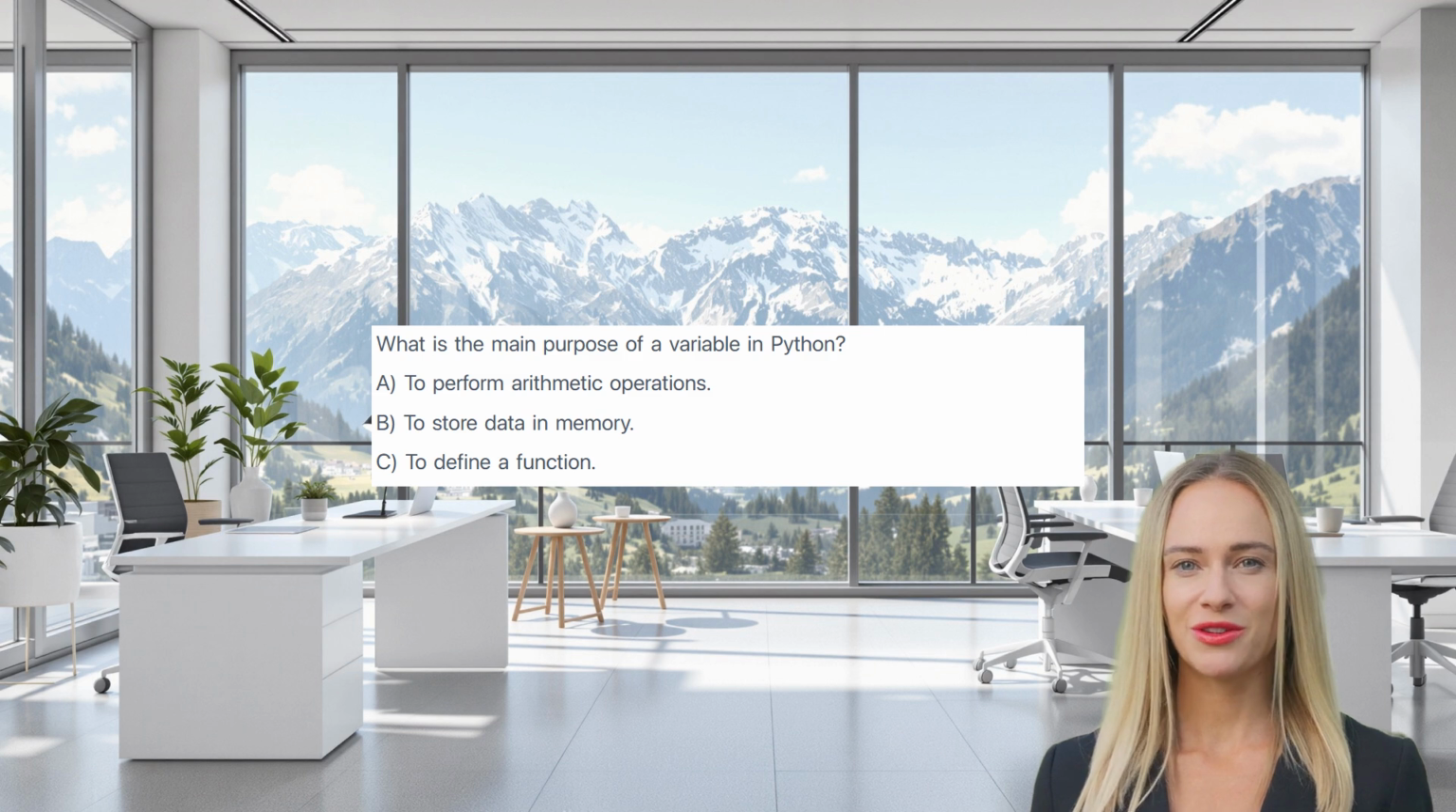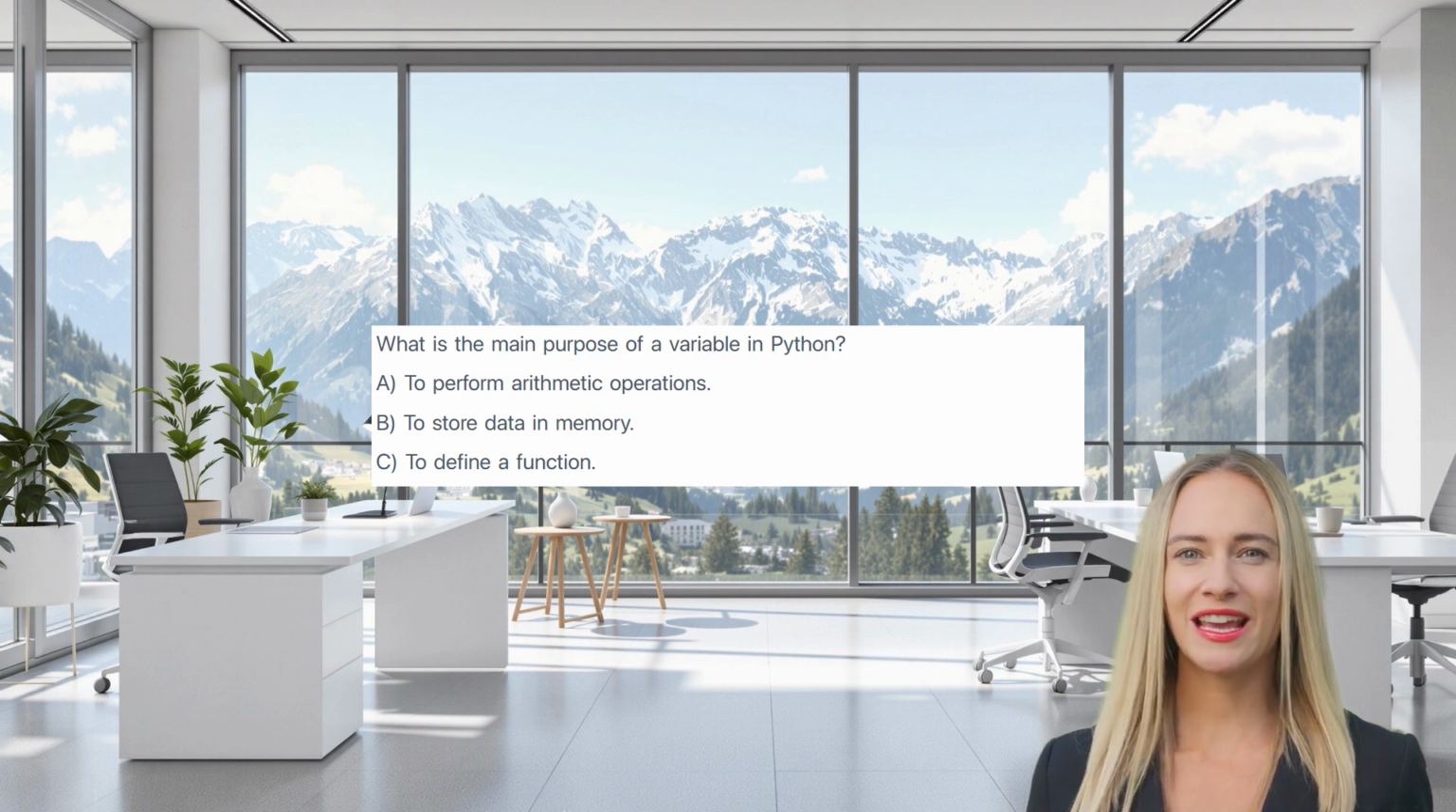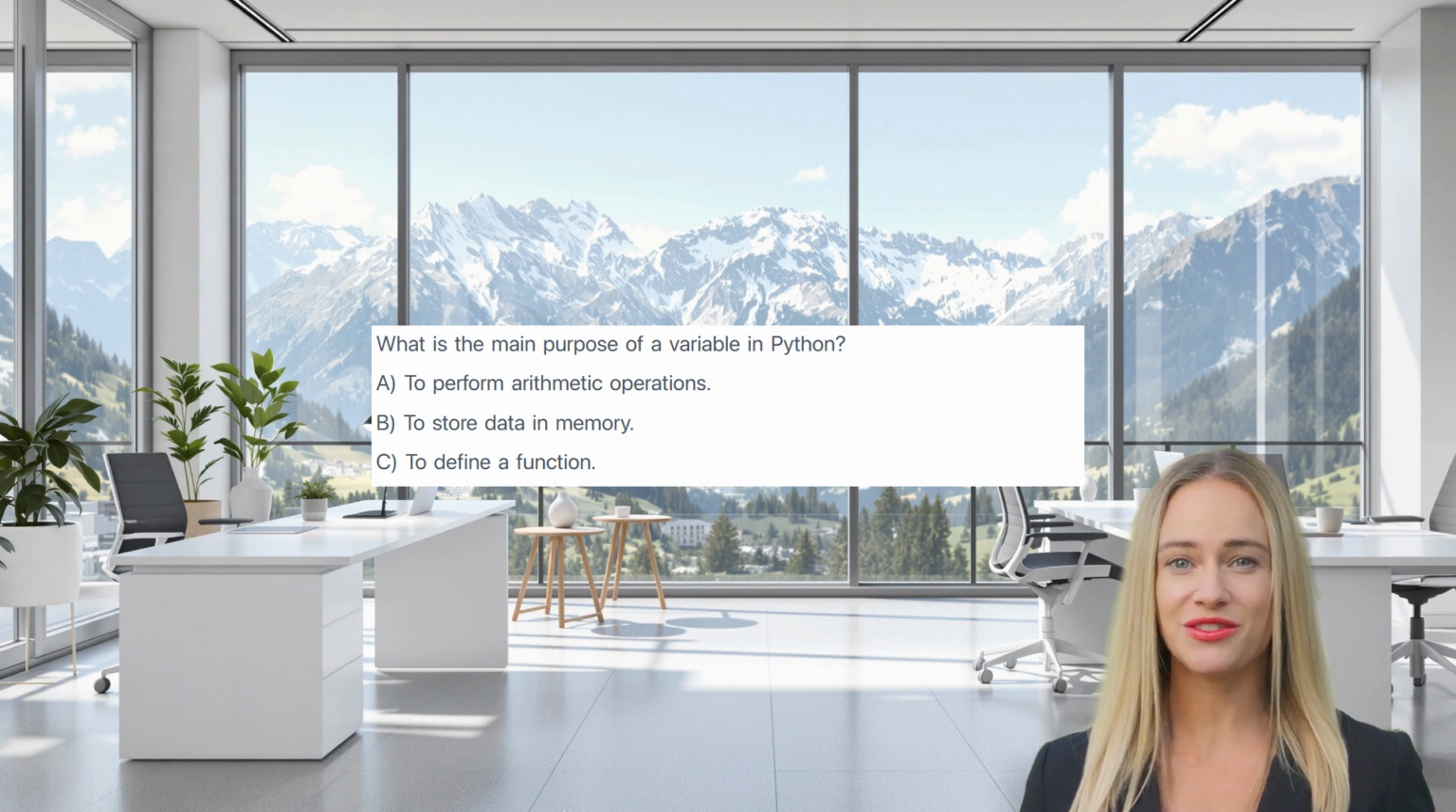What is the main purpose of a variable in Python? A. To perform arithmetic operations. B. To store data in memory. C. To define a function. The correct answer is B. Variables are names that refer to values stored in the computer's memory, allowing you to access and manipulate data.